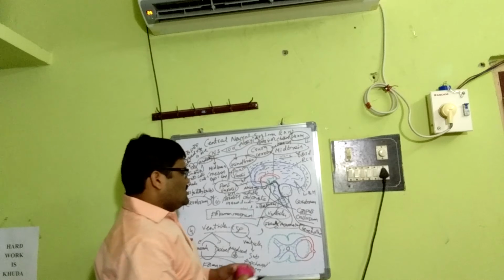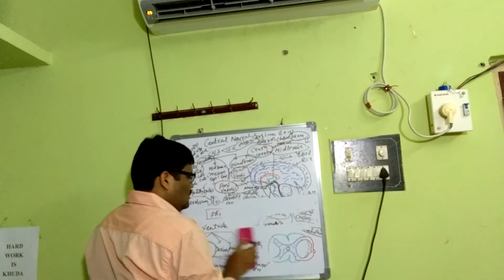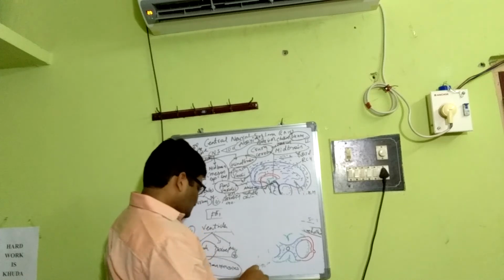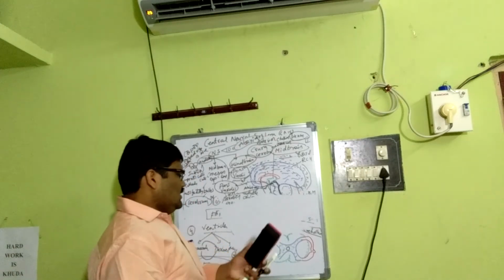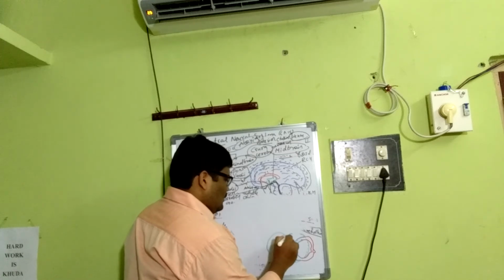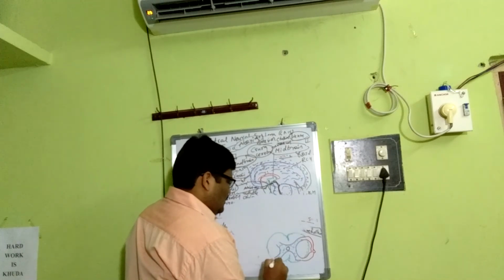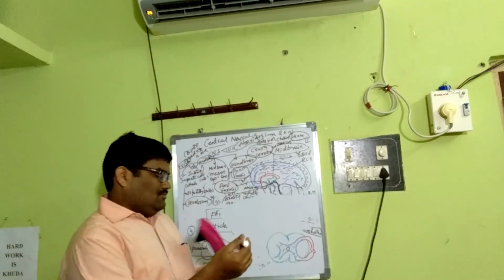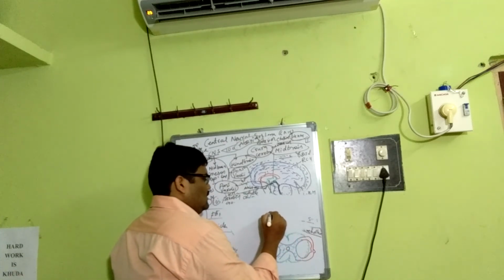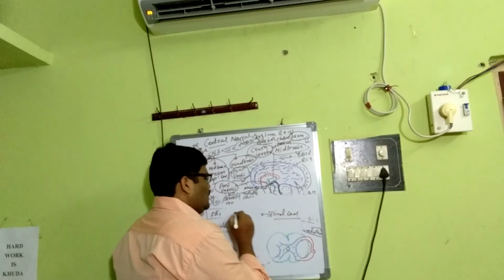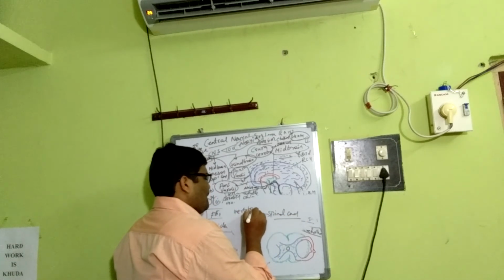Then let us come to the spinal cord. The spinal cord is present in the neural canal, the vertebral canal of the vertebral column.